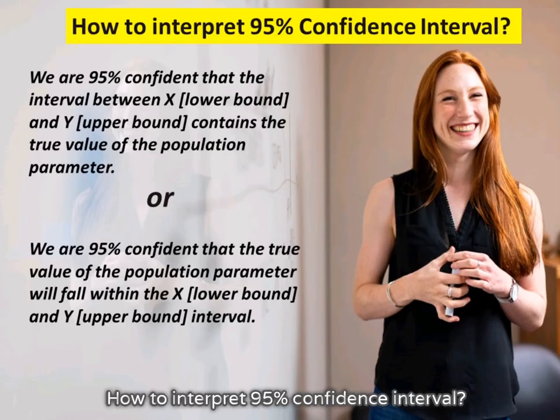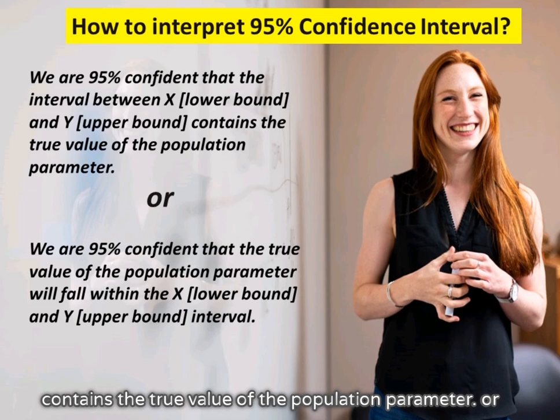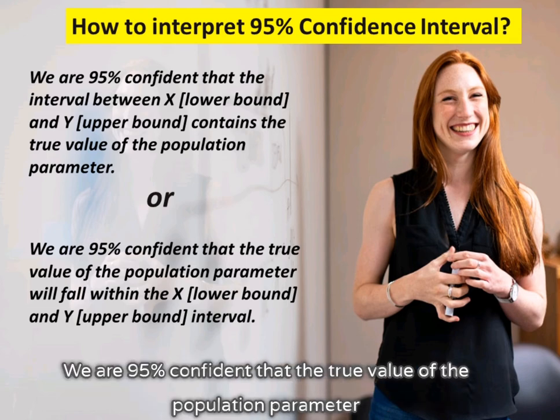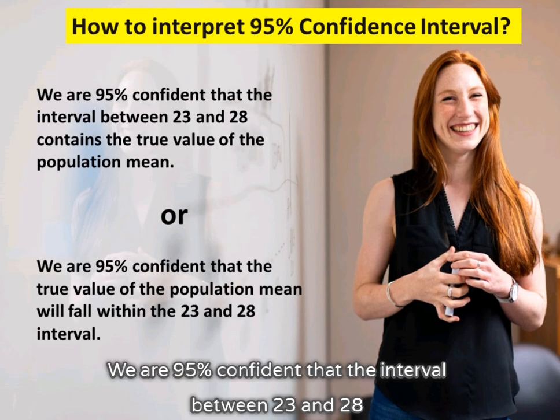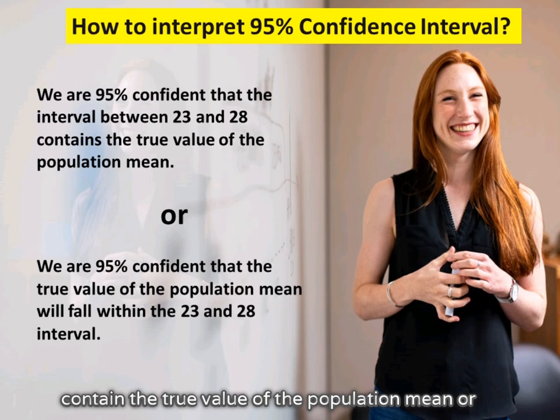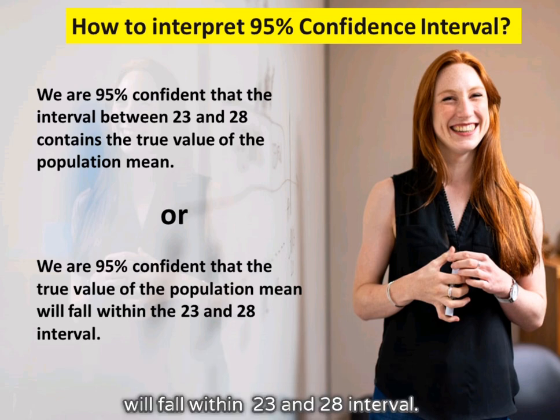How to interpret a 95% confidence interval? We are 95% confident that the interval between X lower bound and Y upper bound contains the true value of the population parameter, or we are 95% confident that the true value of the population parameter will fall within the X lower bound and Y upper bound interval. For example, we are 95% confident that the interval between 23 and 28 contains the true value of the population mean, or we are 95% confident that the true value of the population mean will fall within the 23 and 28 interval.